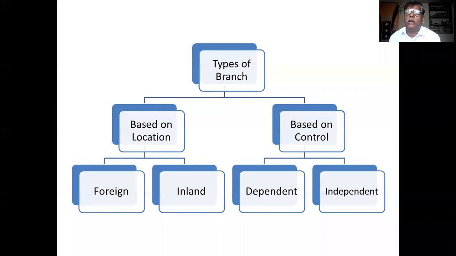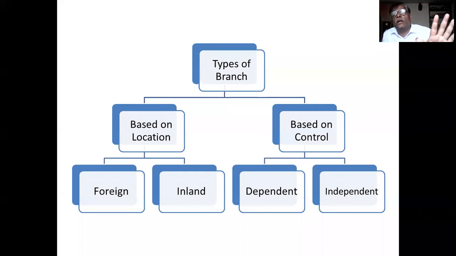So if you take the controlling power of the head office and classify the branches, there are two types of branches. One is dependent branch, another is independent branch. What is dependent branch? Dependent branch is a branch established by the head office, and this branch is always depending on the head office for each and every transaction.